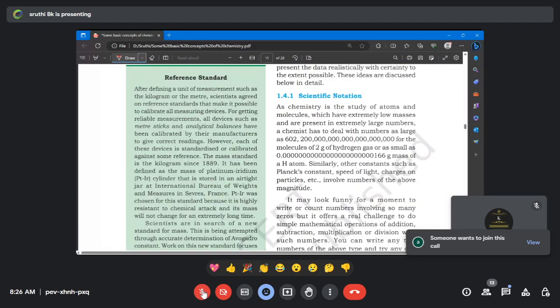Let's come to scientific notation. This will be very helpful. Okay, so scientific notation. Will you people tell me what is 10 square? 100, ma'am. 100. What is 10 cube?